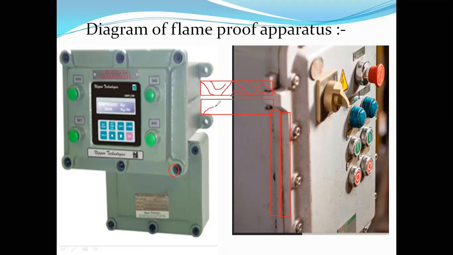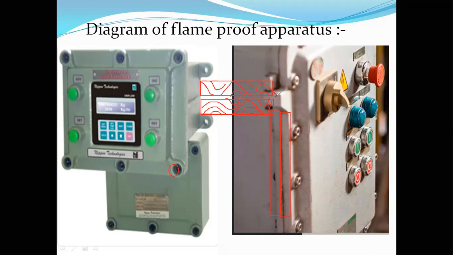Let's say this is another flange. So this is one flange and this is another flange. These are two different flanges, and they are grooved like this.